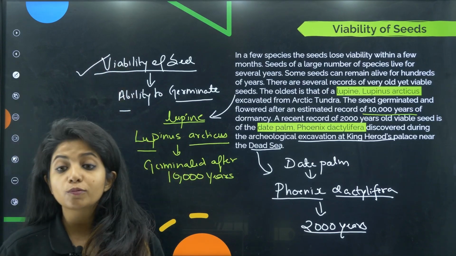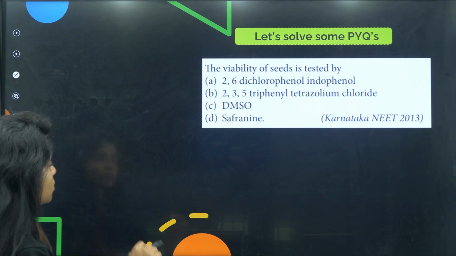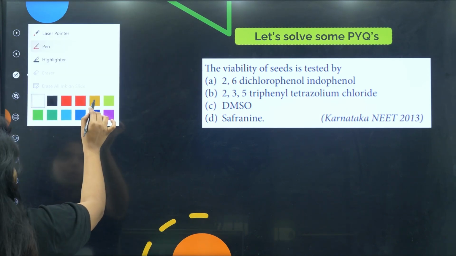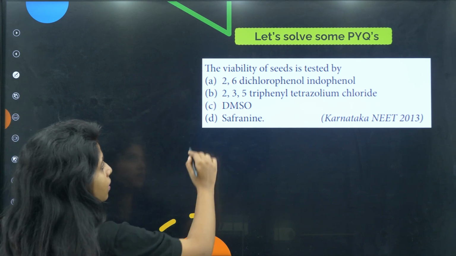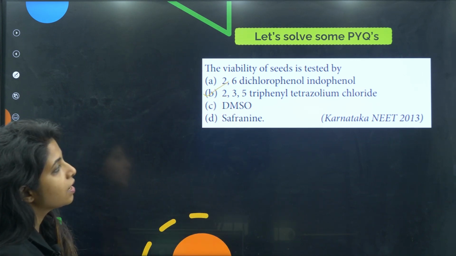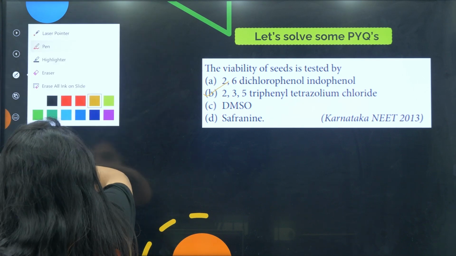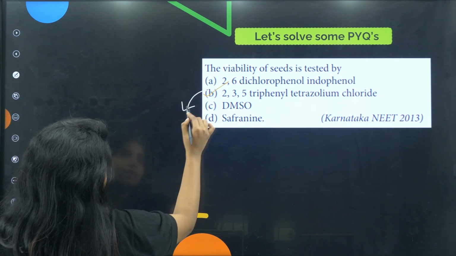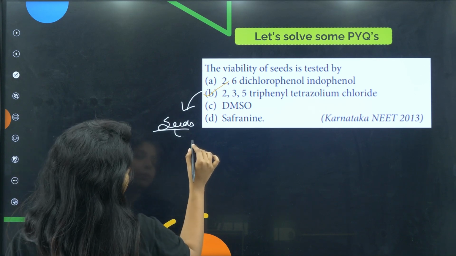Now there is a mechanism to check the viability of the seed, which is the next question I am having over here. I'll try to explain this question because it's not there in your NCERT. The viability of seed is tested by 2,3,5-triphenyl tetrazolium chloride. What happens when you put it on the seeds? Basically it will turn pink.